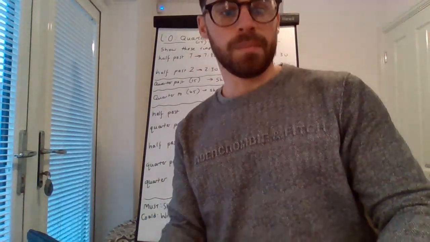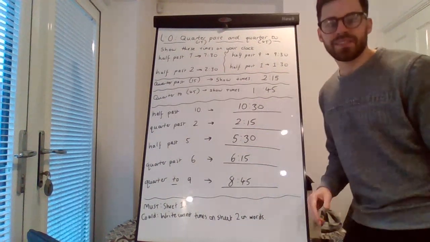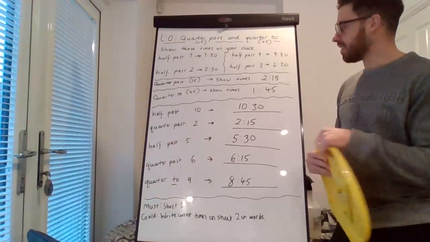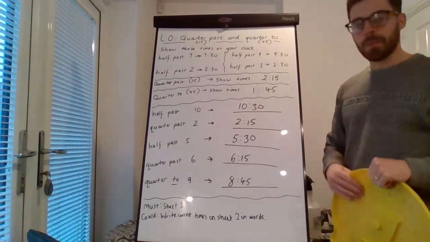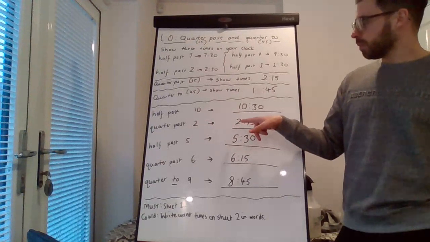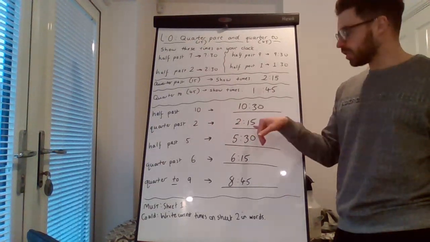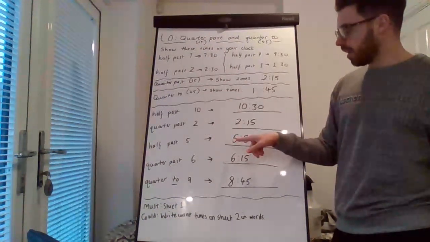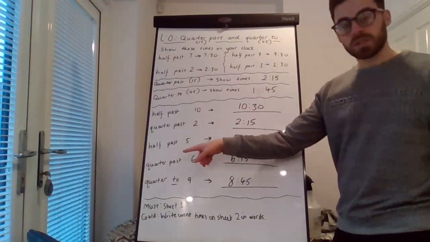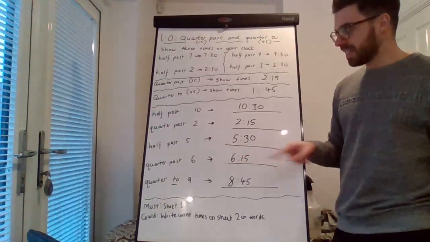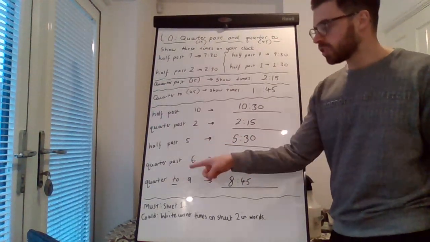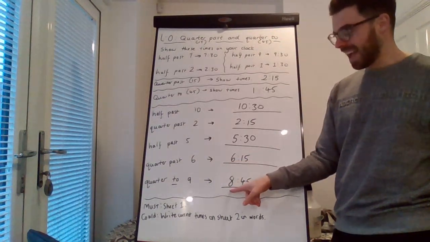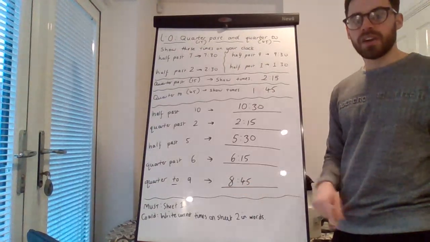Well done, Year 3, if you've attempted that. 10:30 is 10:30. We have the hour and then the minute. 2:15, we'd write 2:15, as we've just gone past 2 o'clock. 5:30. 6:15. And the tricky one at the end, 8:45. So remember, we haven't got to 9 yet. So the hour is still 8 and the minute is 45.